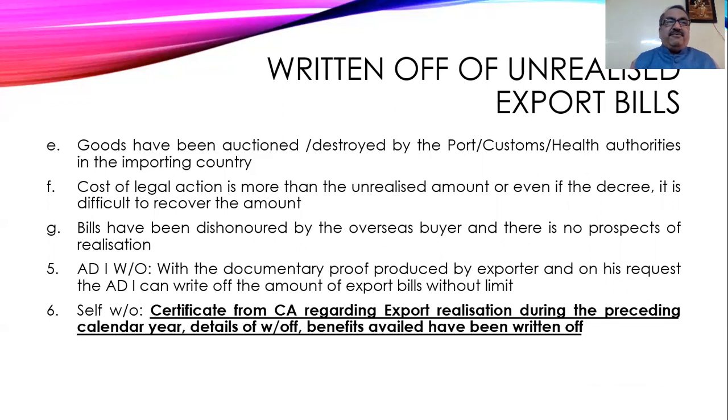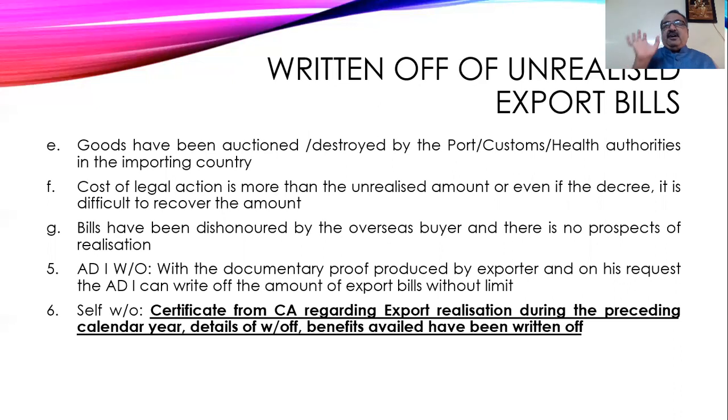In case of self write-off, that is, the exporter is going to write off, a certificate from the CA regarding export realization during the preceding calendar year, details of write-off and benefits availed has to be given. So this certificate has to be produced by the exporter to the authorized dealer. That certificate is regarding the export realization during the year, because you have to calculate 5% on the export proceeds realized. So for that you have to get a certificate from the chartered accountant.